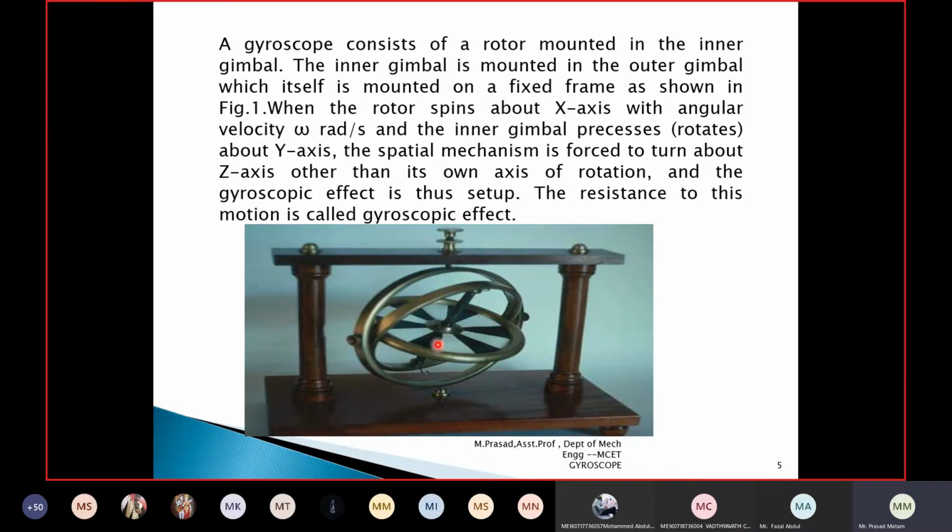Now how do you define a gyroscope? The disc rotates about its own axis. Here it rotates like this. When it is rotating, it tries to move in another direction, that is, in the precession direction. I will show what precession is, what the disc is, everything. I just want to show the diagram of a gyroscope.